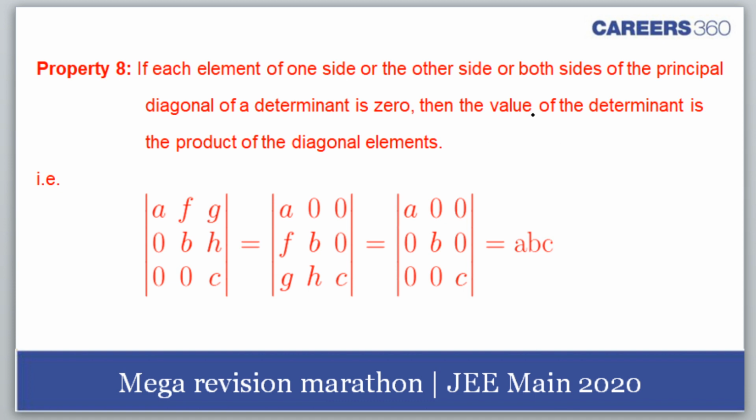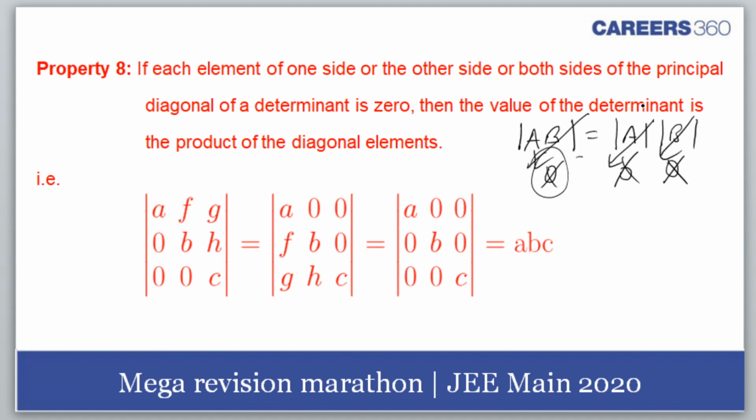He says if A is invertible and B is invertible, what is the determinant value of AB? Determinant A into determinant B. Am I right or wrong? And this is not 0, and this is not 0. Then this is also not 0. So then I can get the inverse of AB also. AB is invertible. Am I right?